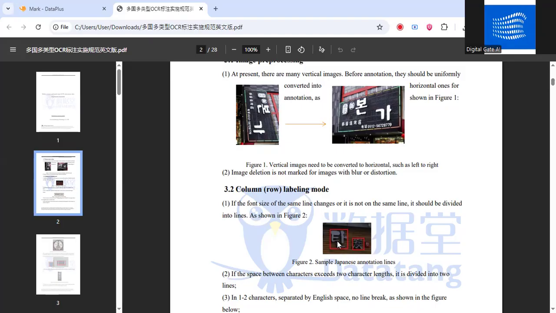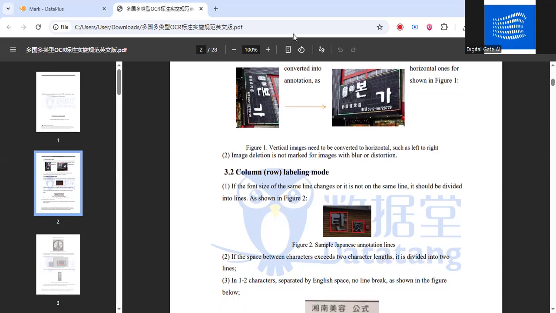Here you can see that this first box had a bigger font size compared to the second one. That's why they have made separate boxes. So you have to make sure that if in the same row there are two texts and the sizes are different, then we have to make two separate boxes. But if the text is in the same font size, then we have to make a single box. You guys can ask me at any point if there is any confusion.